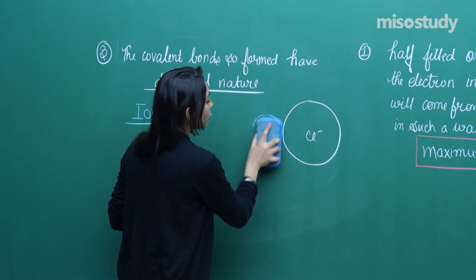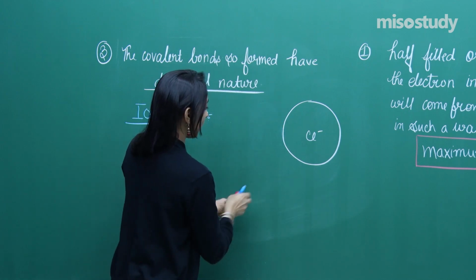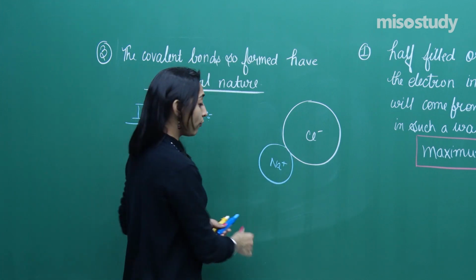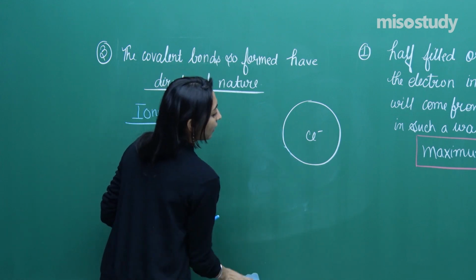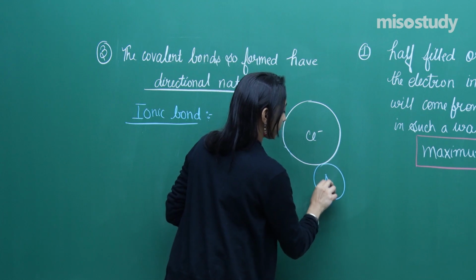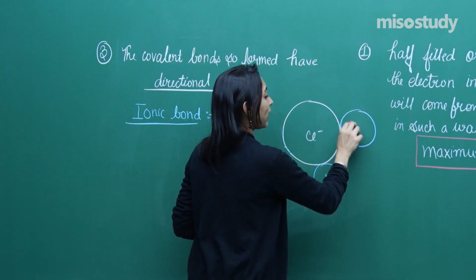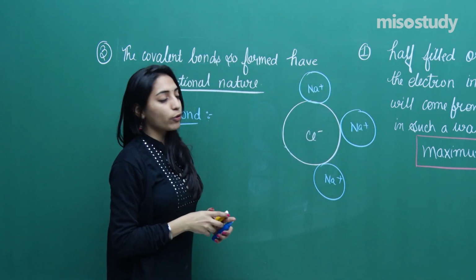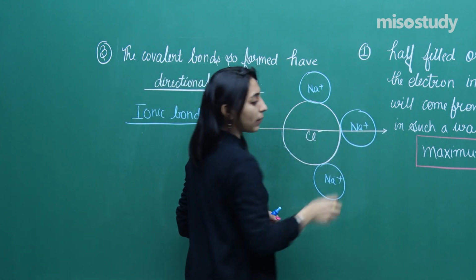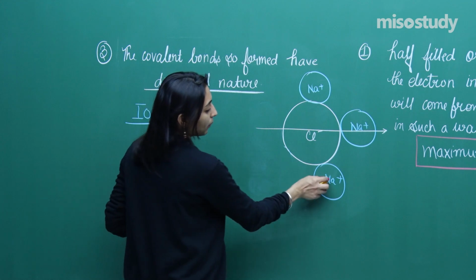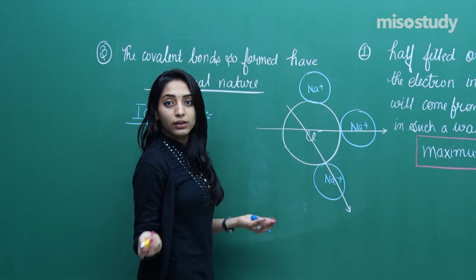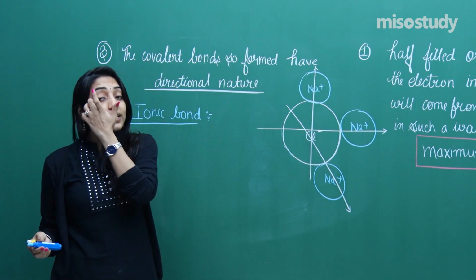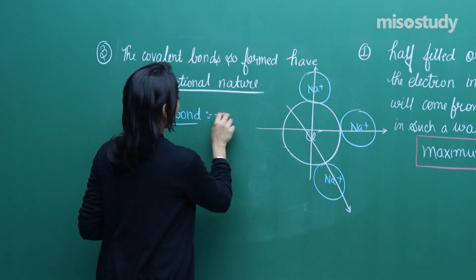Now if instead of making Na plus here, you want to make Na plus somewhere here, then also it is the same. It's one and the same thing. Suppose I am keeping Na plus here, I will consider this direction as my x-axis. If I am considering Na plus somewhere else, I can consider that as my x-axis. That means ionic bonds so formed are non-directional.